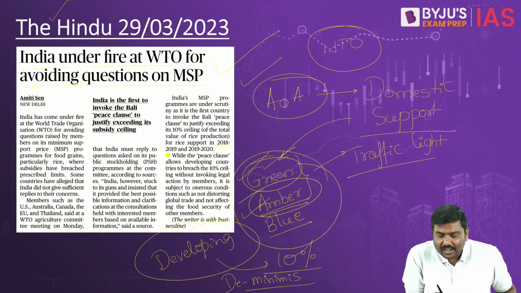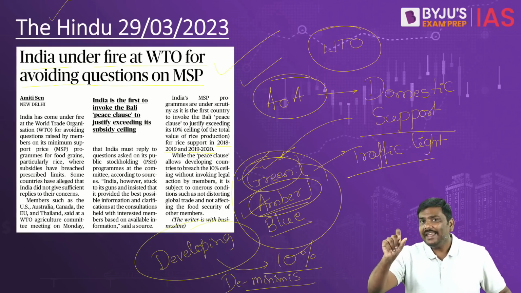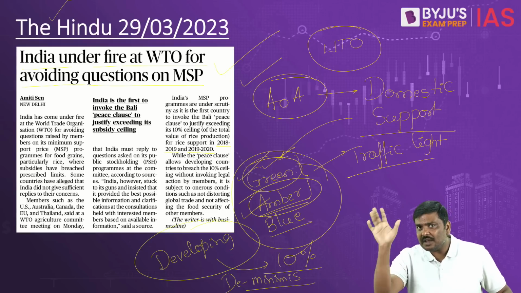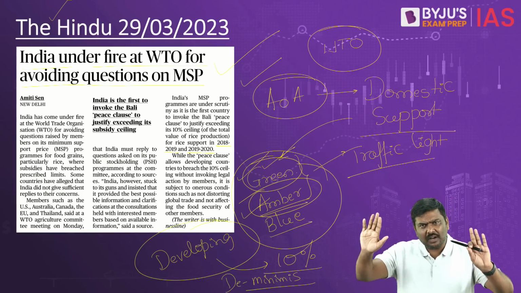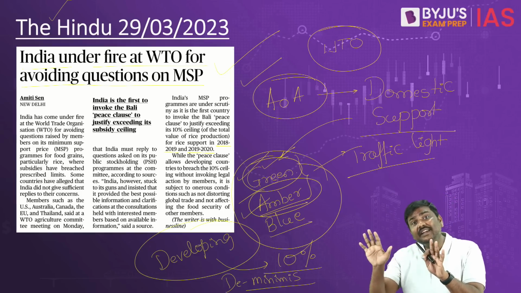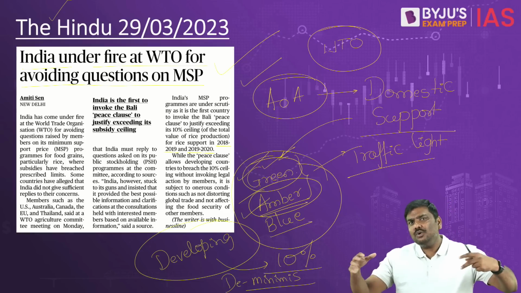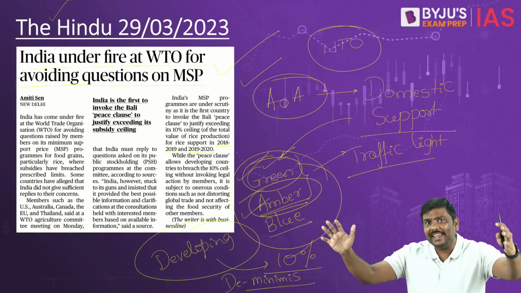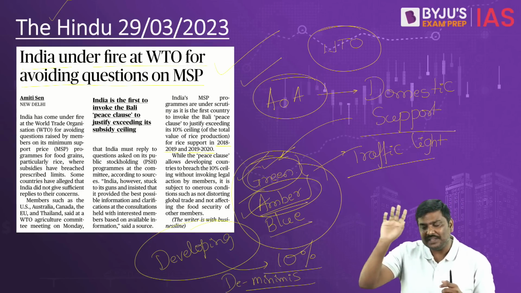India in 2018-19 and 2019-20 ended up providing more than 10% of value of production in the form of AMS, aggregate measure of support. And because it was more than 10%, Government of India said, I will use peace clause. But there are conditions here. What is this idea of a condition? You are not simply allowed to use peace clause without any guidelines. There are certain guidelines regarding how you are supposed to use peace clause.